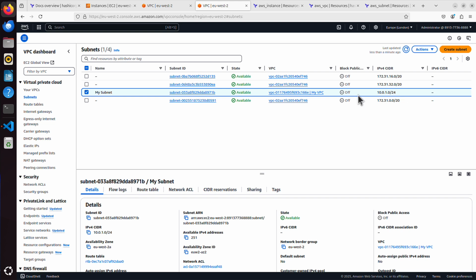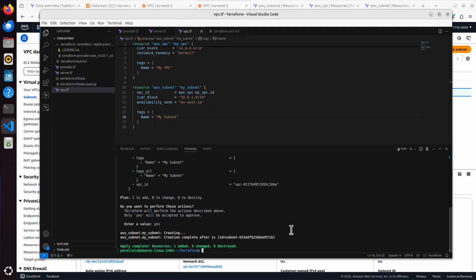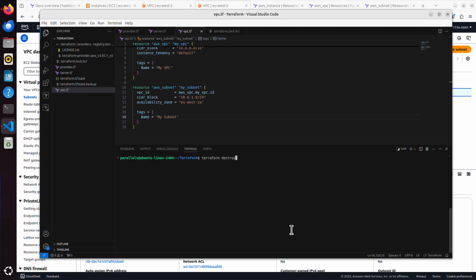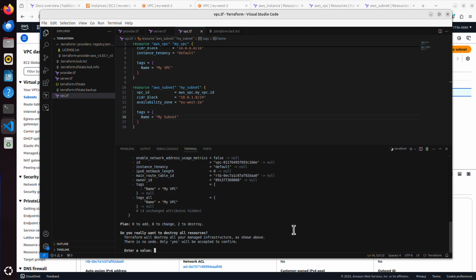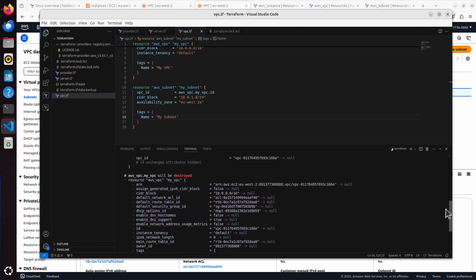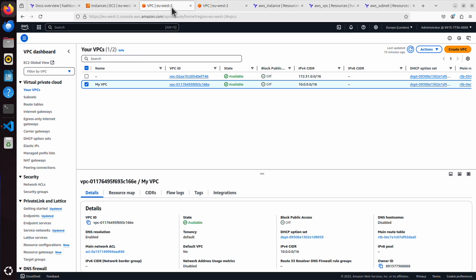But before I forget, let's now destroy all of them. Terraform destroy, and I say yes. 2 to destroy, because we will destroy the VPC and subnet this time. Yes, have a look at the plan. The VPC will be destroyed, and note that Terraform knows what the ID is now, because that VPC has been created. It finishes with 166E, and indeed my VPC ends with 166E.